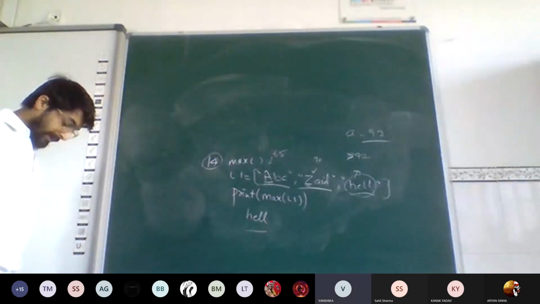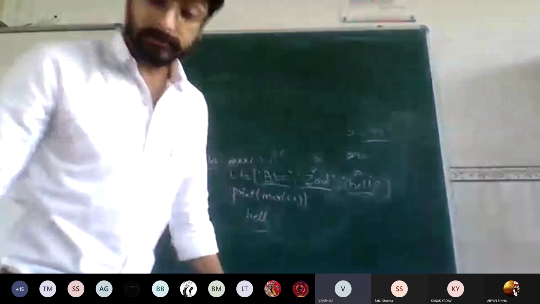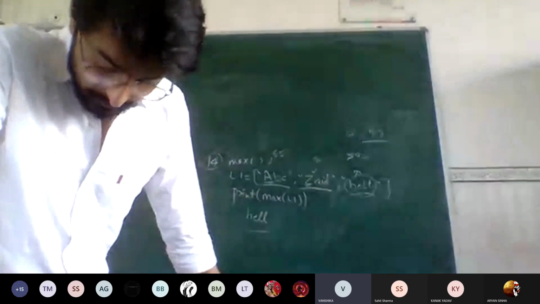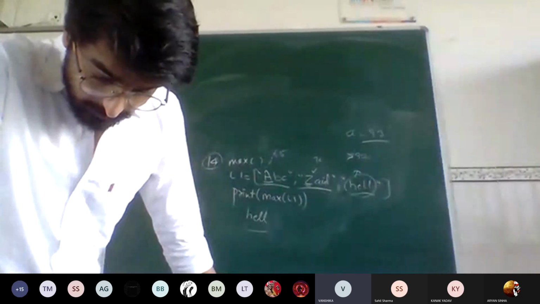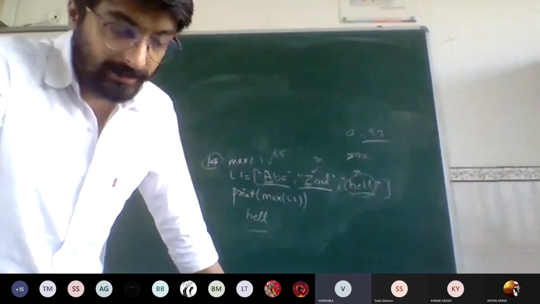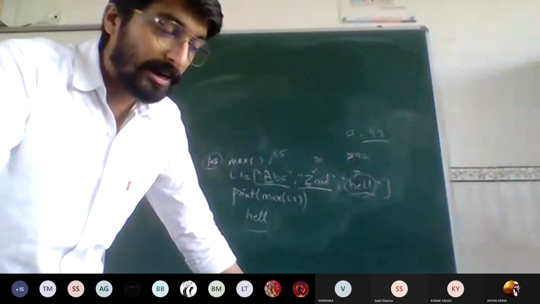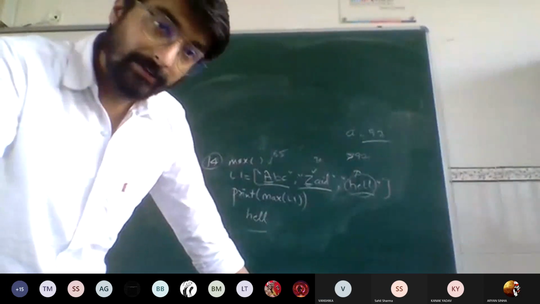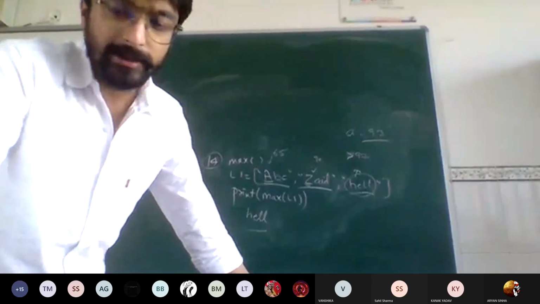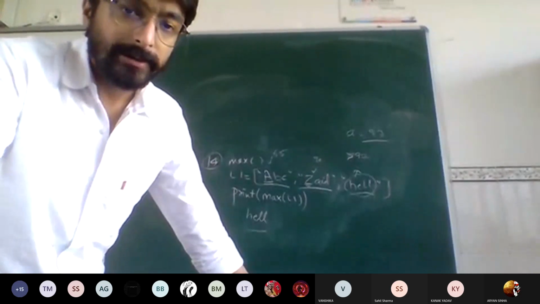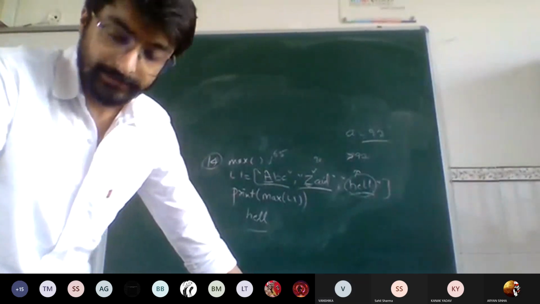So, the max function will bring the number with the maximum ordinal value. If you have strings in the list, then the maximum will be calculated as the character starting with the maximum ordinal value, right? If you have integers, it is so easy to tell, right? Okay.